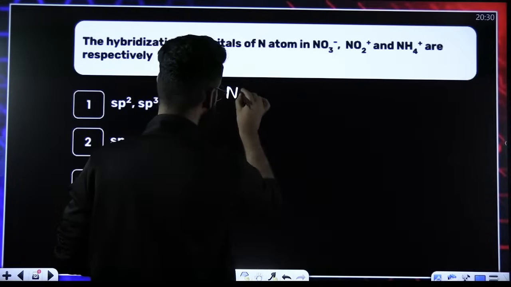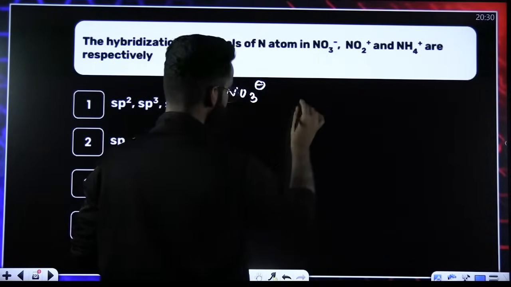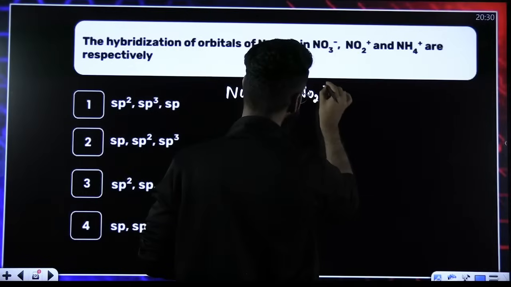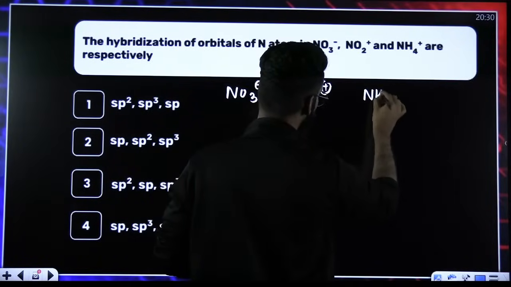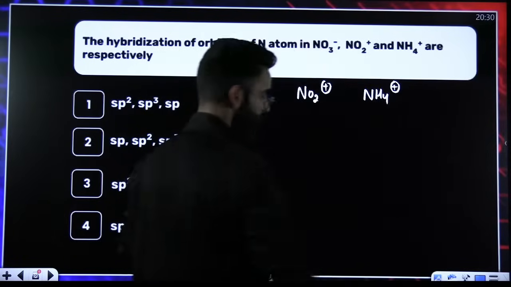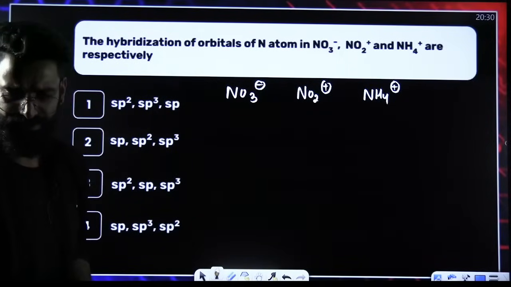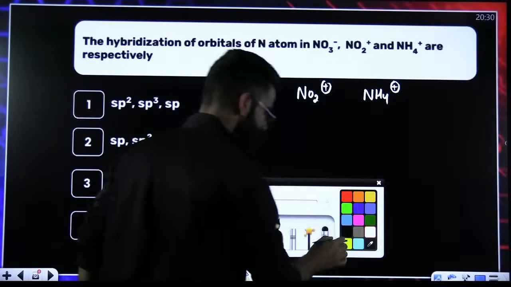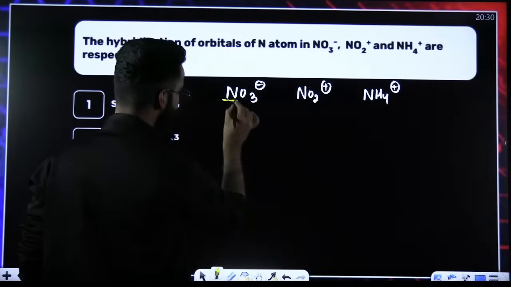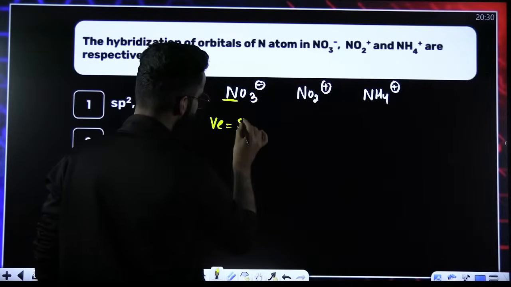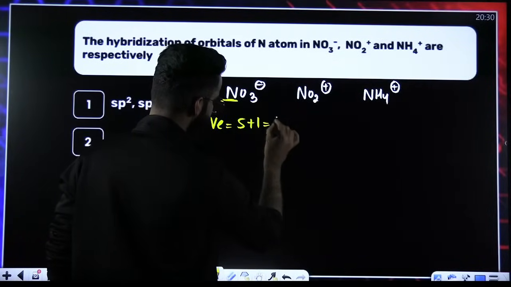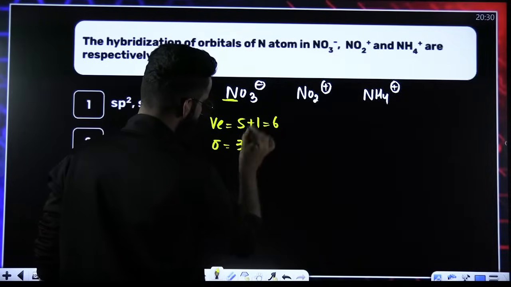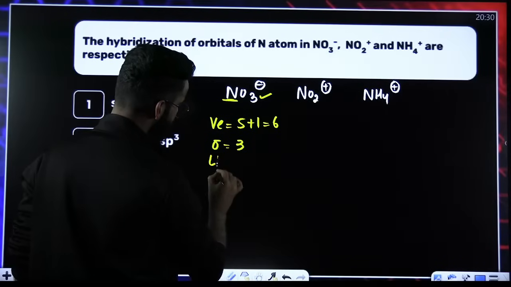This is NO3 negative, here we have NO2 positive, and here NH4 positive. We have to talk about the hybridization. It's pretty much simple. I don't know why you're taking a lot of time to solve this. See, nitrogen, how many valence electrons does it have? 5. There is negative, so 5 plus 1 makes it 6. How many sigma bonds are there? There'll be 3 sigma bonds. How many lone pairs will be there on nitrogen?